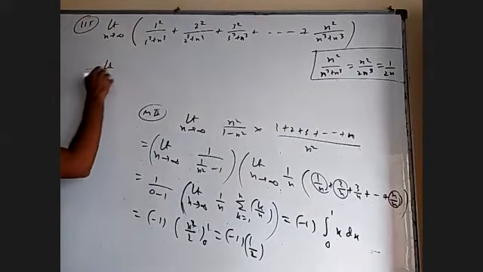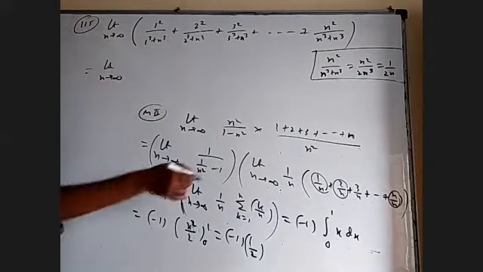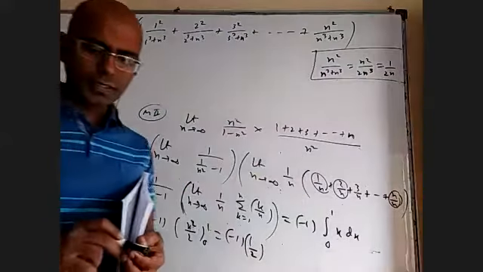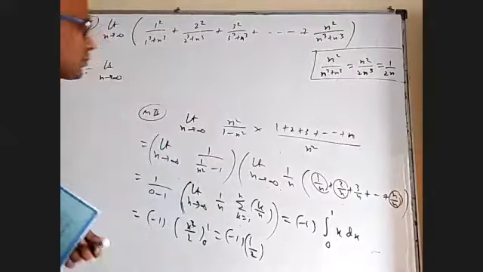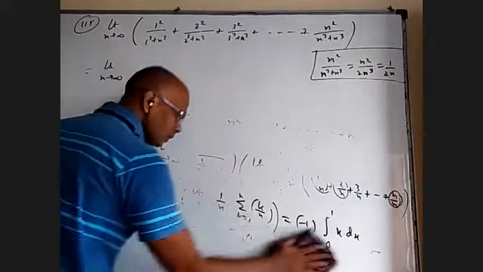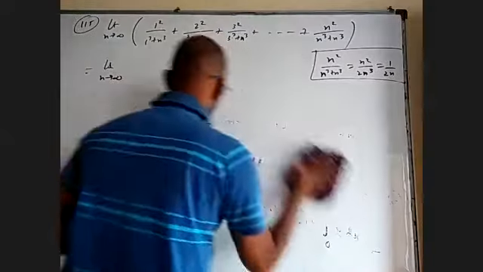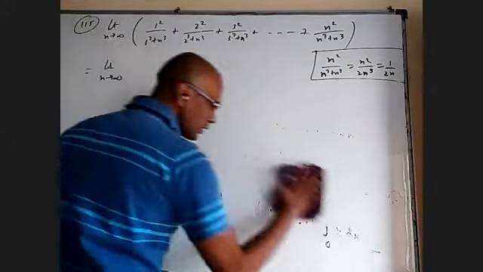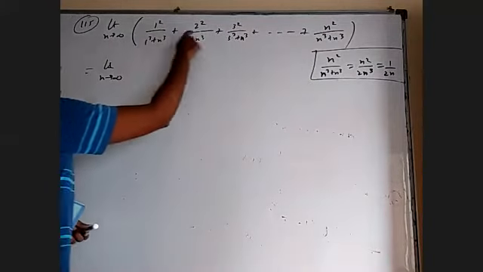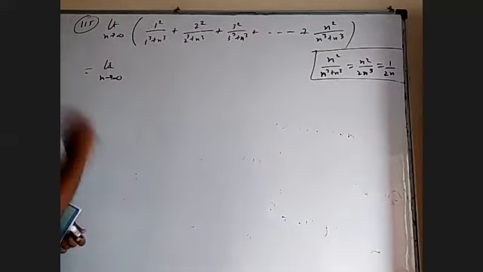Now, by looking at one or two previous questions, you understand I need 1 by n, 2 by n, 3 by n, this kind of k by n terms I want. So how to get that here? In the numerator, I'm going to take n square common. That is, I'm going to divide with n square everywhere and multiply the n square outside.